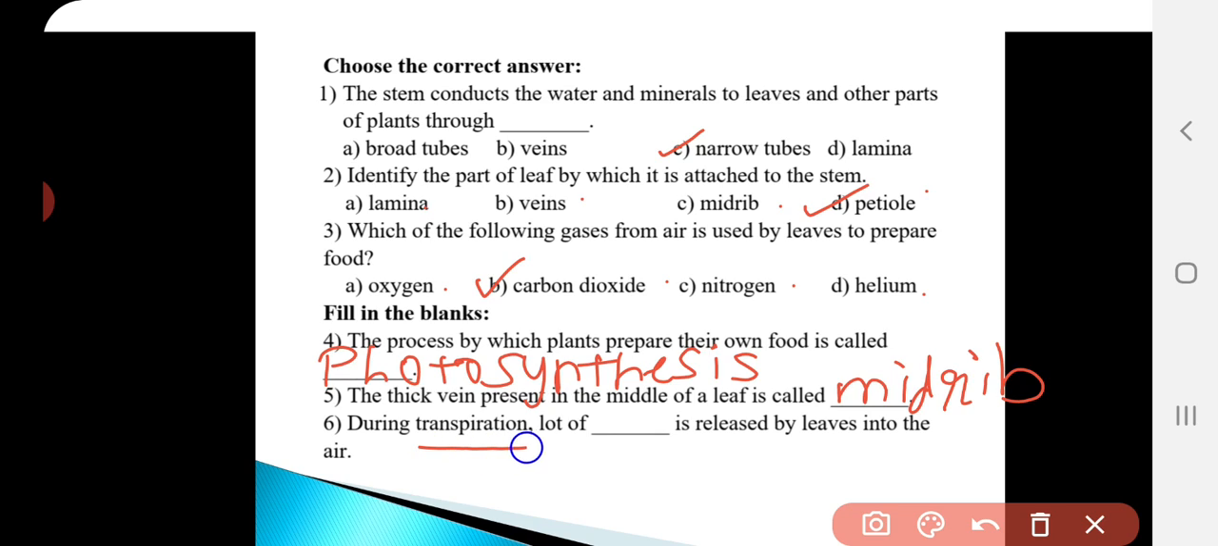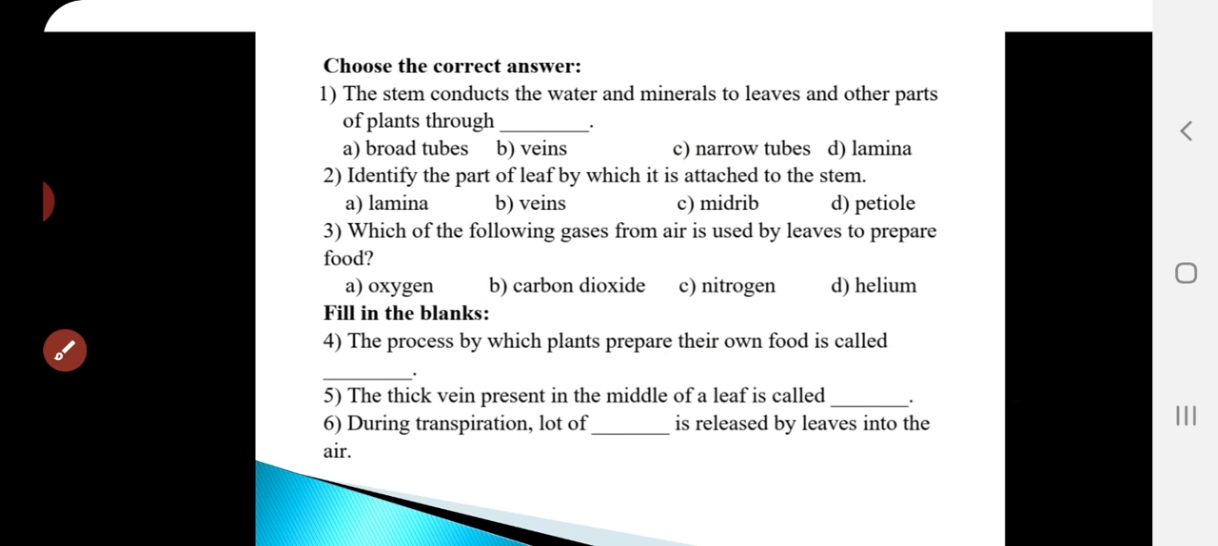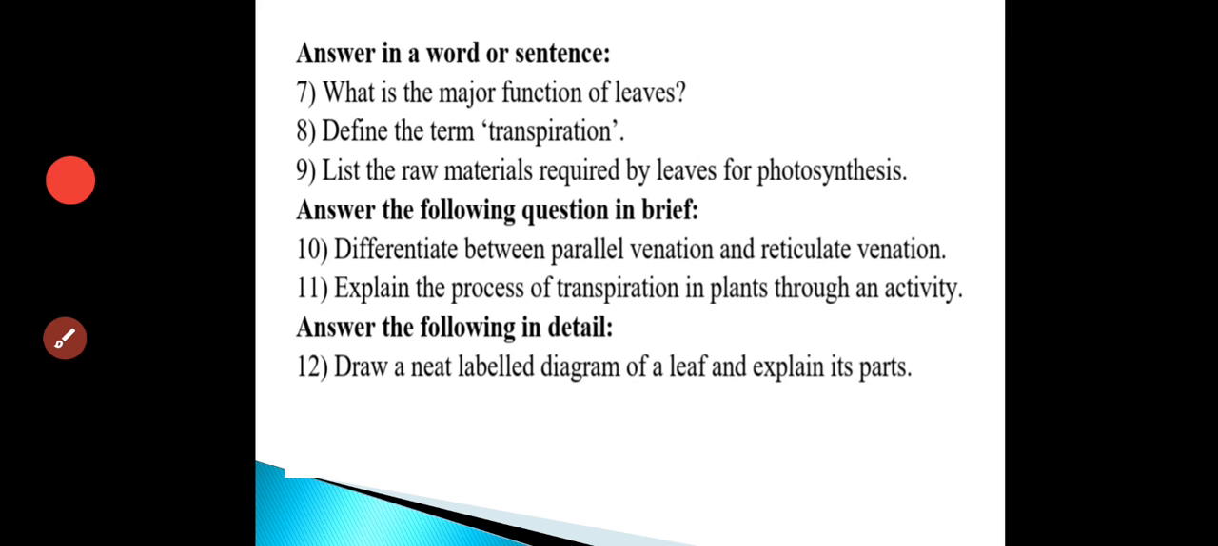So during the transpiration, what is that transpiration process? The water gets removed. Okay. So here lot of water. Water is released by the leaf into the air. That is the transpiration. And next, answer in a word or sentence.